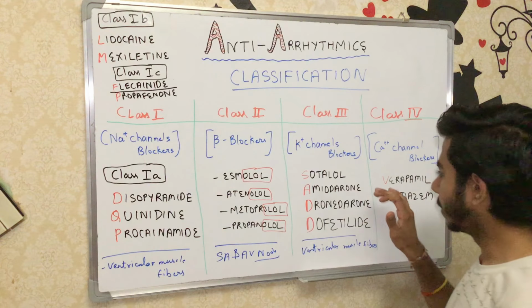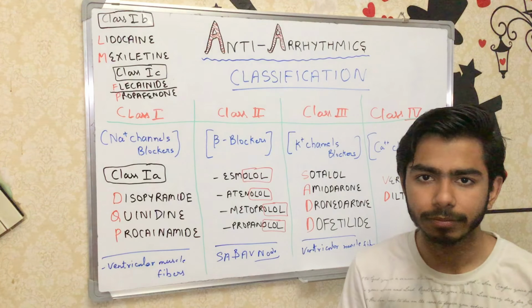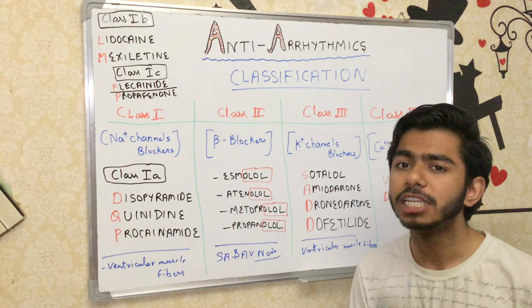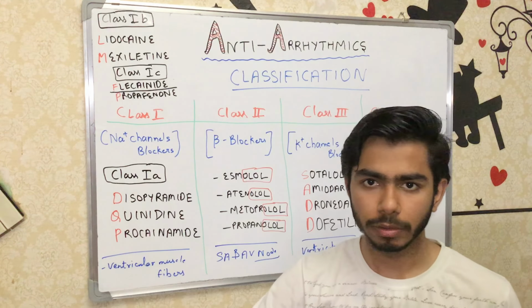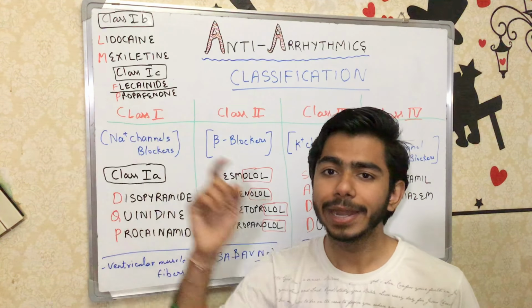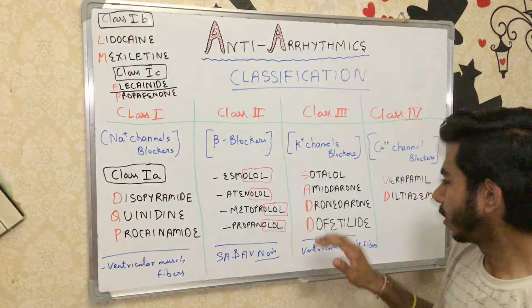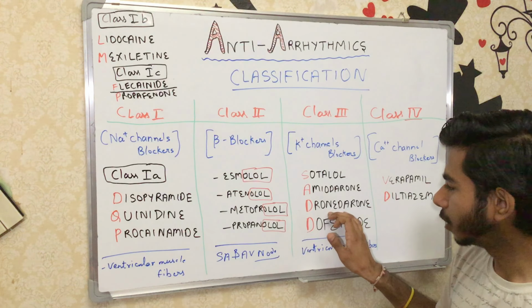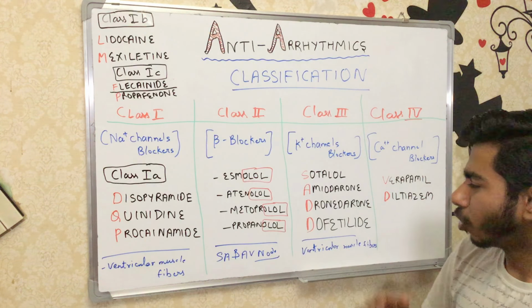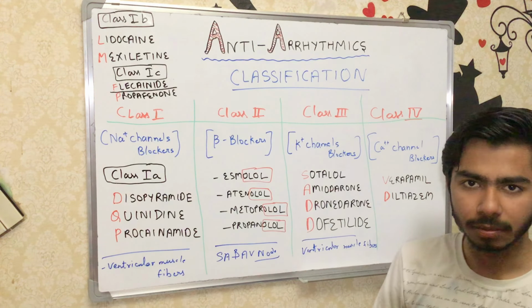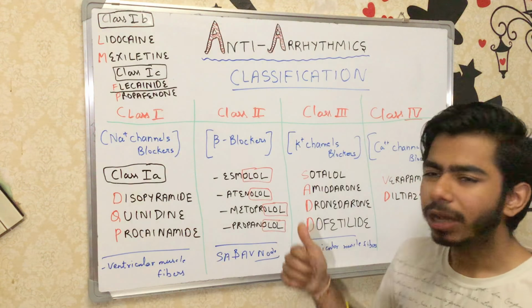Now, amiodarone is the most widely used drug. Why? Because it has a longer half-life. It has been seen that it accumulates in tissues even after discontinuation of the therapy, right? Because of the longer half-life, its side effects are quite higher compared with dronedarone, right? Dronedarone has fewer side effects, but it's not as effective as amiodarone. So that's why amiodarone is more widely used. But amiodarone has some side effects also.